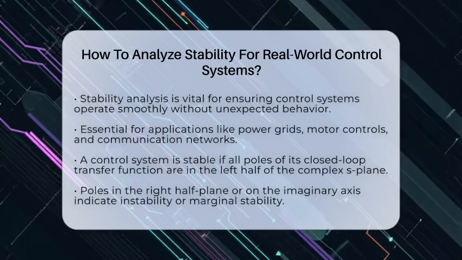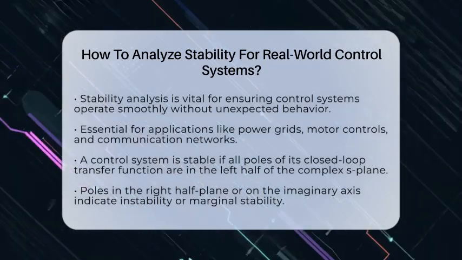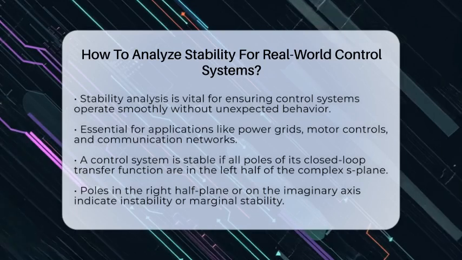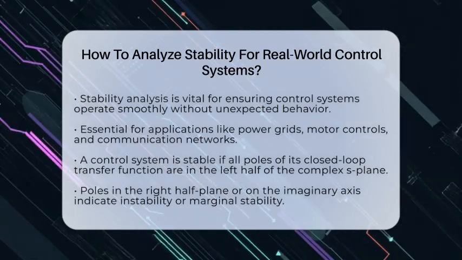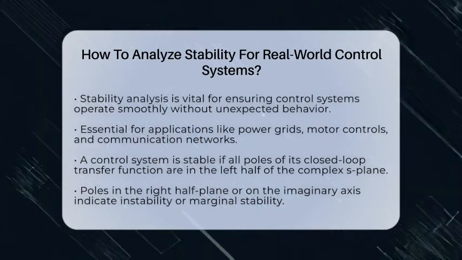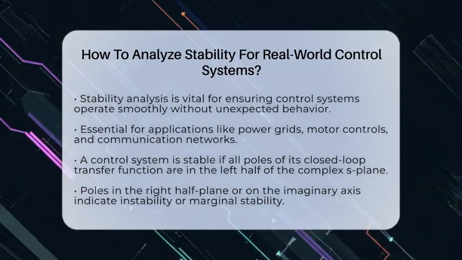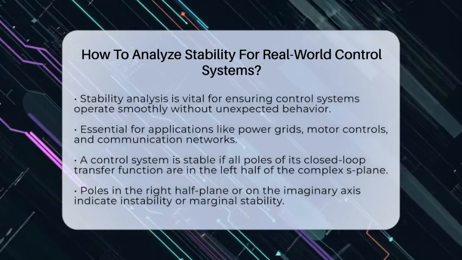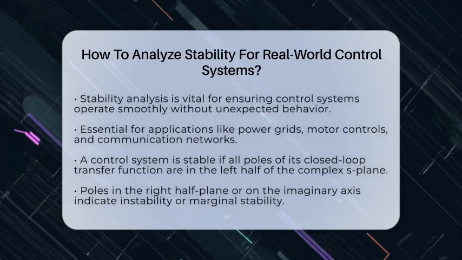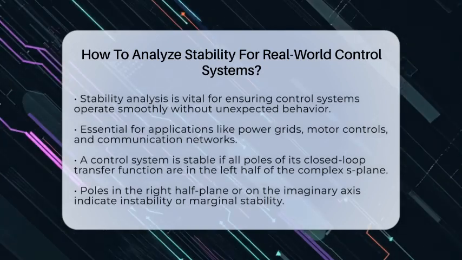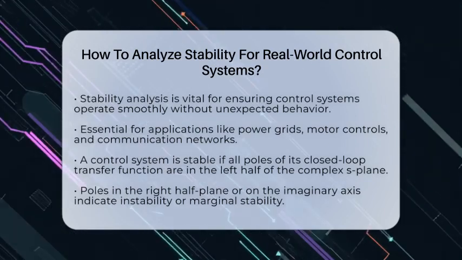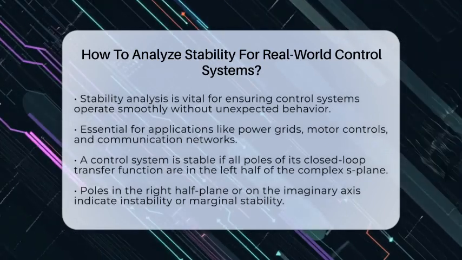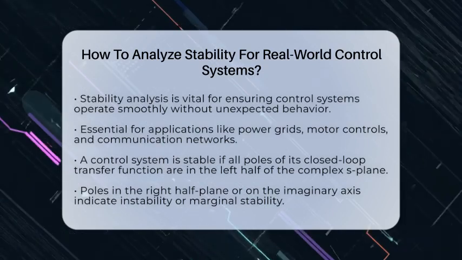To start, a control system is considered stable if all the poles of its closed-loop transfer function are located in the left half of the complex S-plane. This means they have negative real parts. If poles are found in the right half-plane or on the imaginary axis, the system is unstable or only marginally stable. There are several methods to analyze stability, ranging from algebraic techniques to graphical and frequency domain approaches.